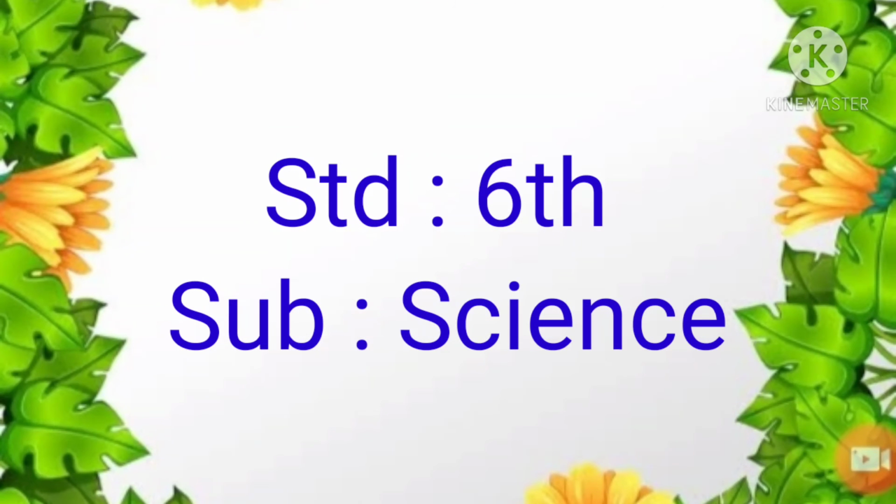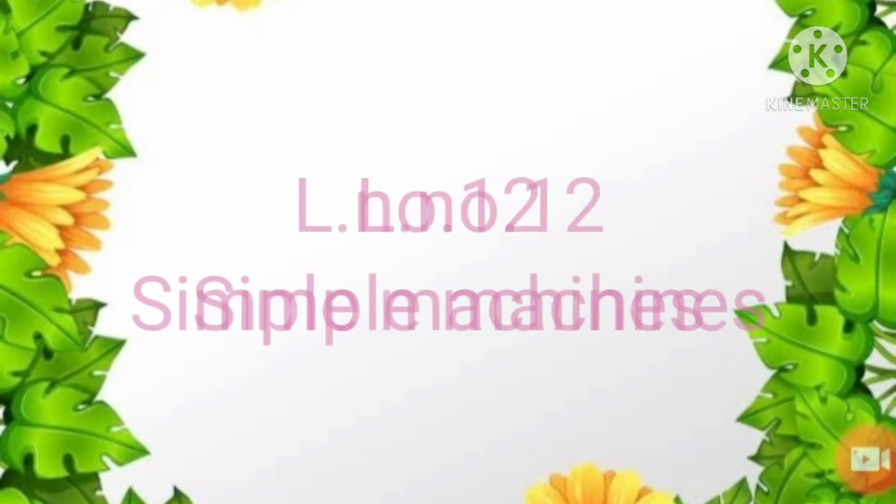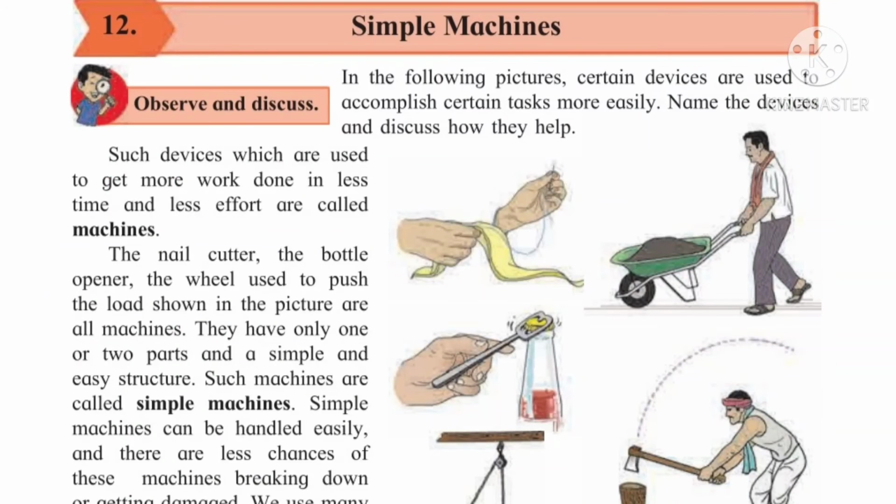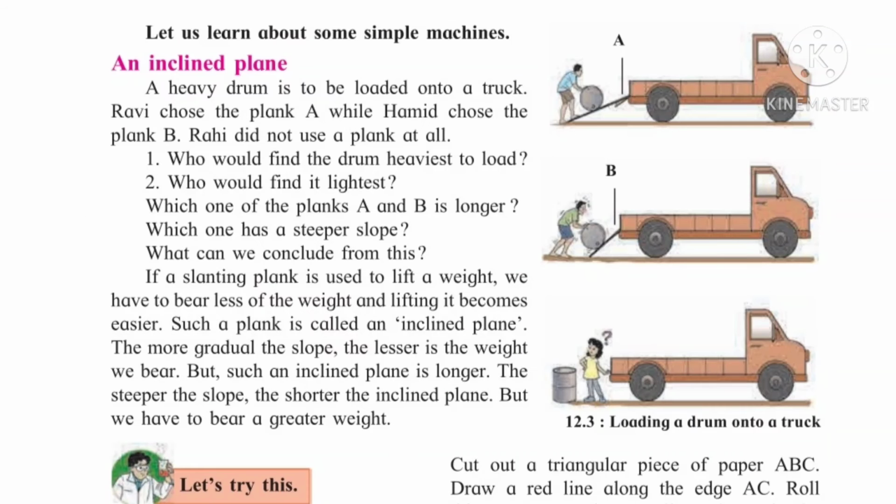Today we are going to see the next part of lesson number 12, that is simple machines. Last period we started lesson number 12, simple machines. In that we have studied machines, simple machines, complex machines and their examples. Now today we have to see the next part of simple machines, the detailed study of simple machines. So let's see. Now let us learn about some simple machines.